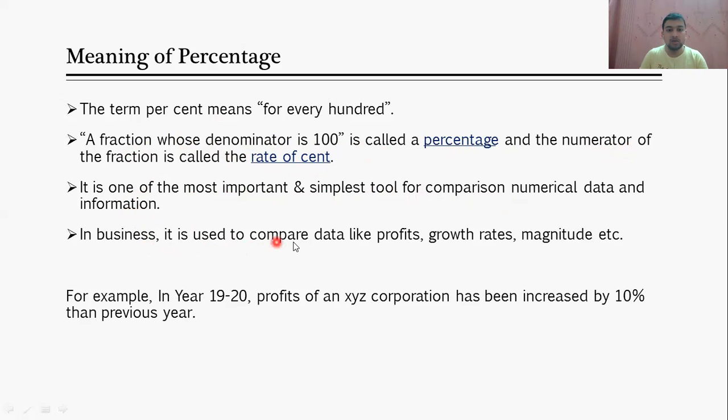In business, it is used to compare data like profits, growth rates, magnitude, etc. For example, let's say in the year 1920, the profit of XYZ Corporation increased by 10% compared to the previous year. That means there is one organization XYZ whose profit has increased by 10% over the previous year. So it is very easy for someone to understand that profit has increased, and by how much percent: by 10%. That's why percentages are very important, and they play a very important role in our day-to-day life also.